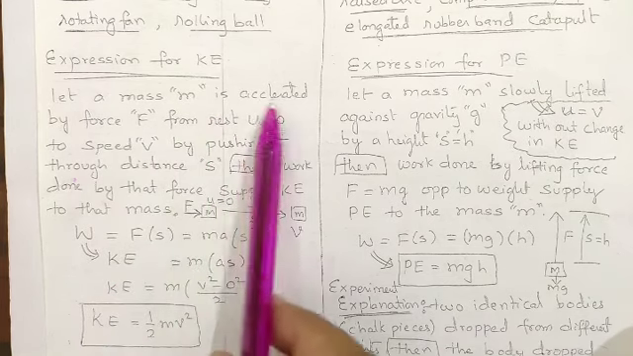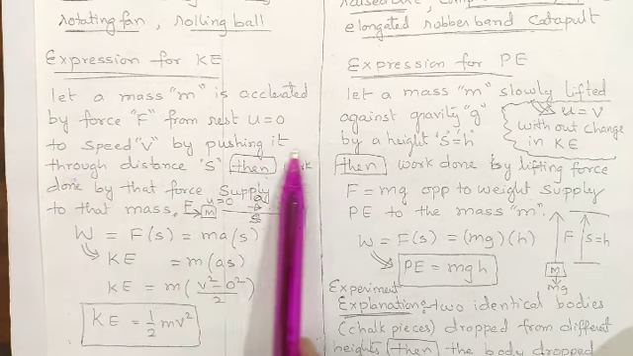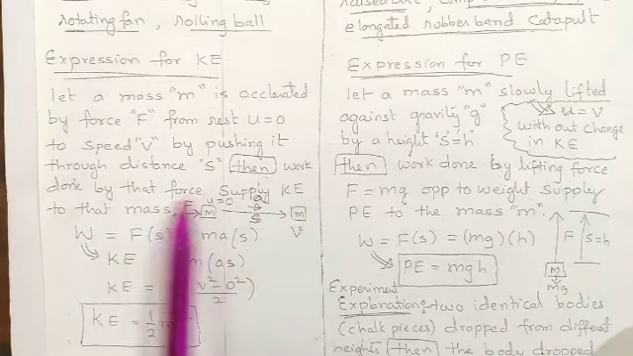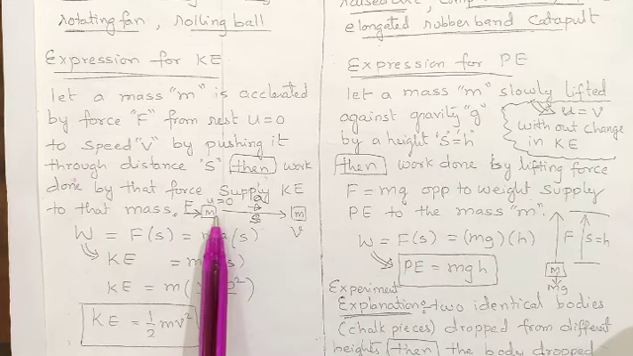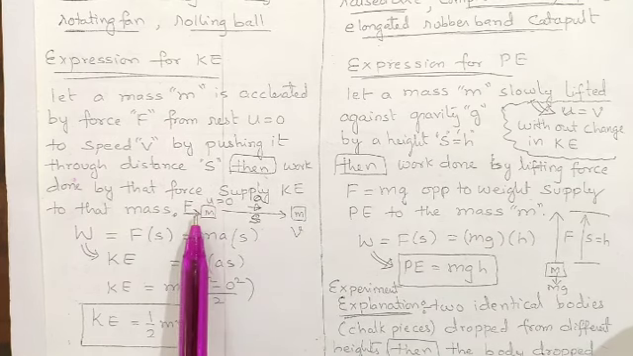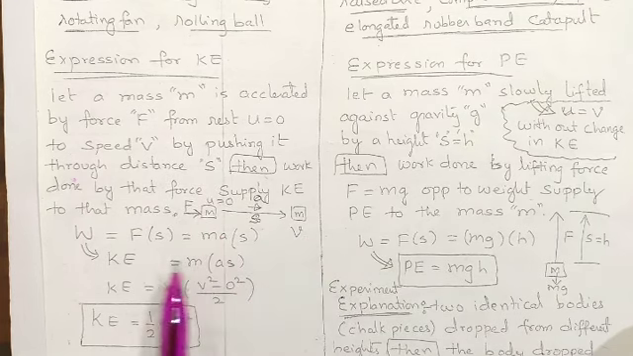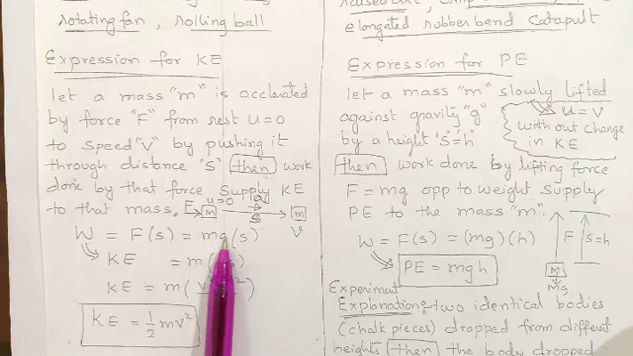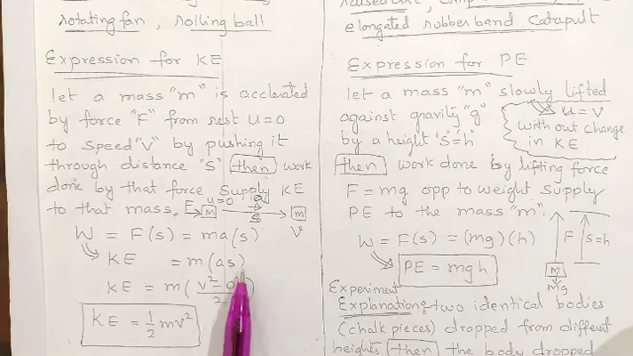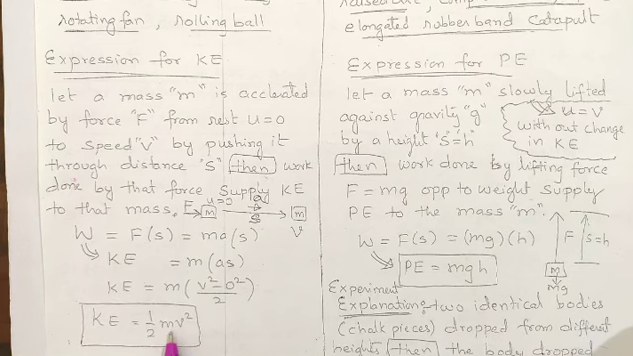Let us take a mass and apply a force from rest, accelerating it to speed v by pushing it through a distance s. Whatever work is done horizontally by the force makes u become v. Then work done is equal to force into displacement, that is mass into acceleration into displacement. Acceleration times s is equal to v square minus 0 square by 2. So all the energy supplied by the force has gone into kinetic, motional energy. So the expression for motional energy is half mv square.